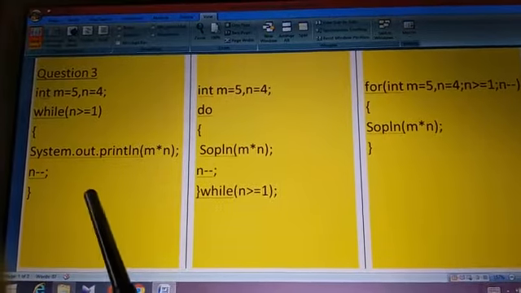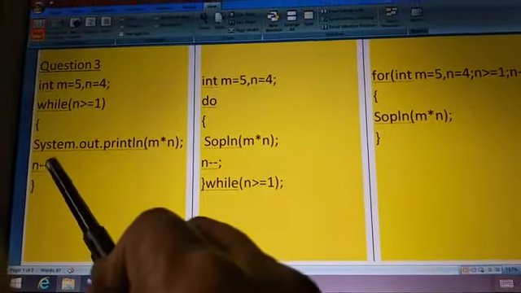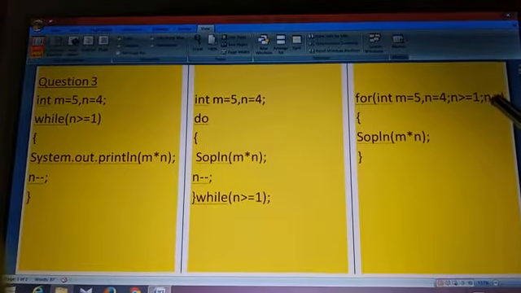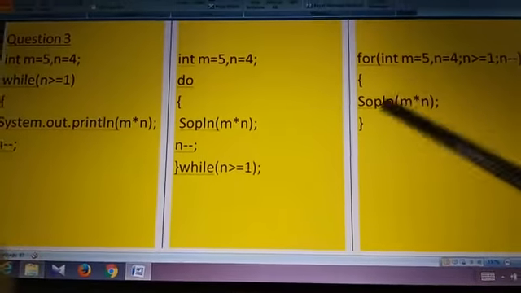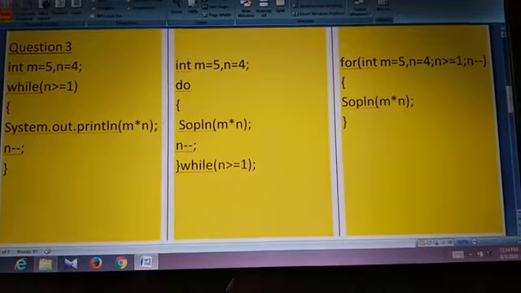Why are you not writing n minus minus here? We are not writing n minus minus here. Why? Because n minus minus is the updation of this loop. And you have already written updation here. You are writing updation here. So no need of writing updation again here. Is it okay? So just remember this syntax of all the three loops.